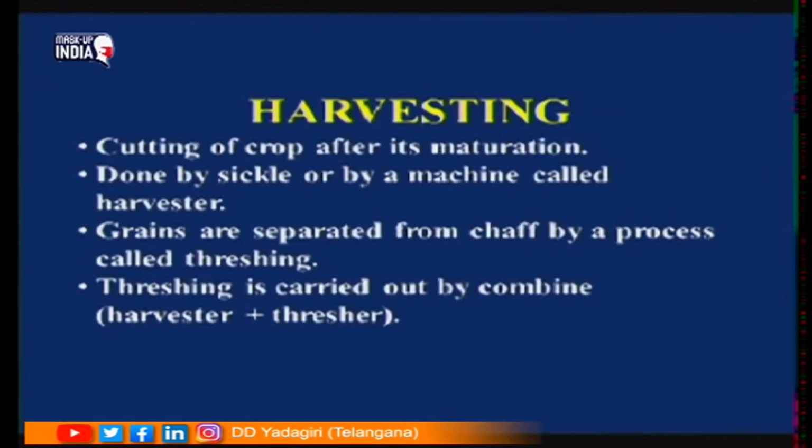Here let us see what is meant by harvesting. Harvesting means nothing but cutting of the crop after its maturation. And how is it done? It is done either manually or with the help of a machine. It is done manually by a sickle or by a machine called a harvester. After harvesting, they separate the grains from the chaff. This process is called threshing, and threshing is done by a machine called a combine, and this combine is both harvester and thresher. Is it clear children?